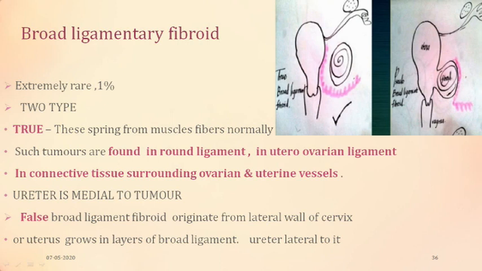So it would be true broad ligamentary fibroids arising from the ligaments of the broad ligament. And when it arises from the ligaments like the round ligament or uterovarian ligament, the ureter would lie medial to it. So a true broad ligamentary fibroid will have the ureter lying medial to it. This is the differentiating feature.